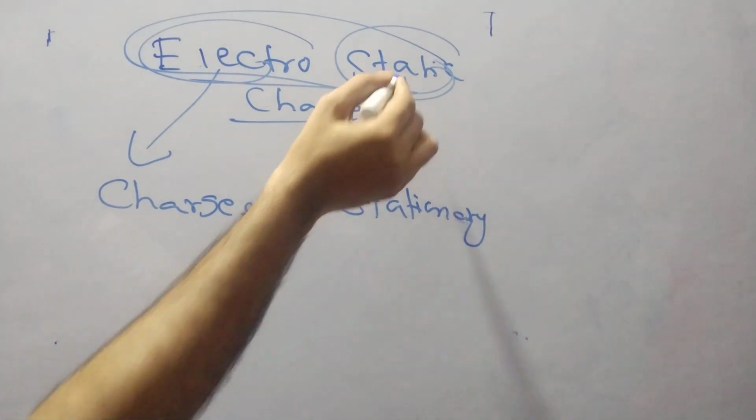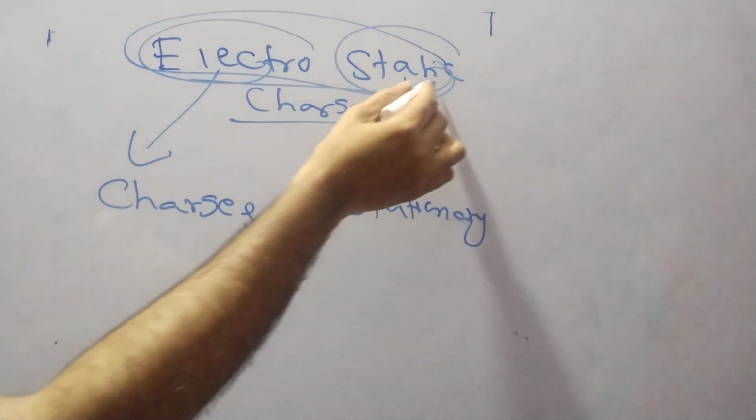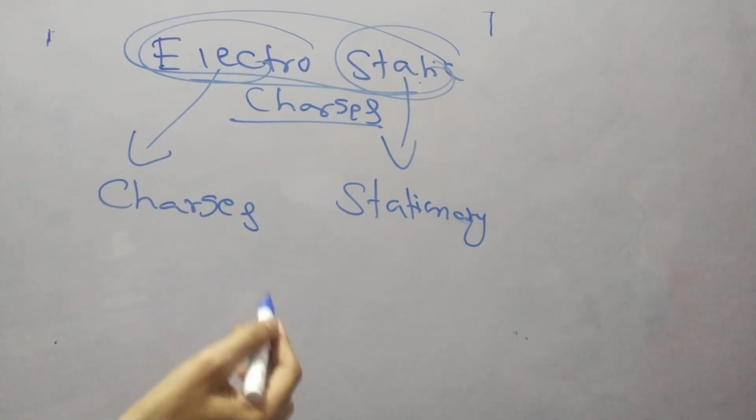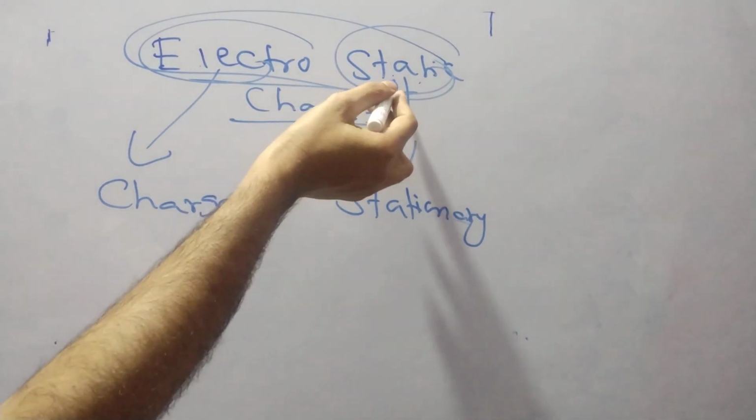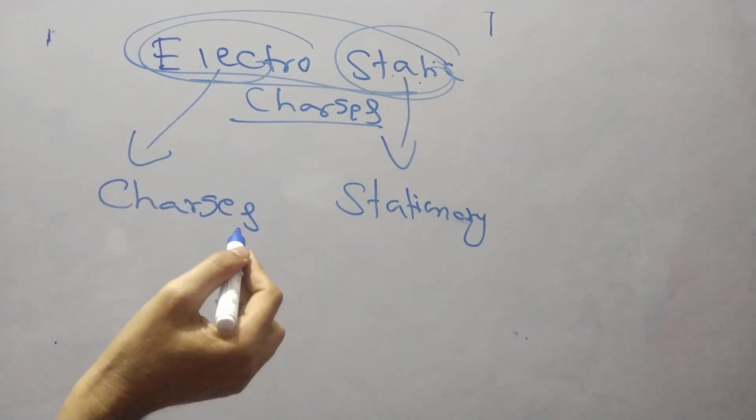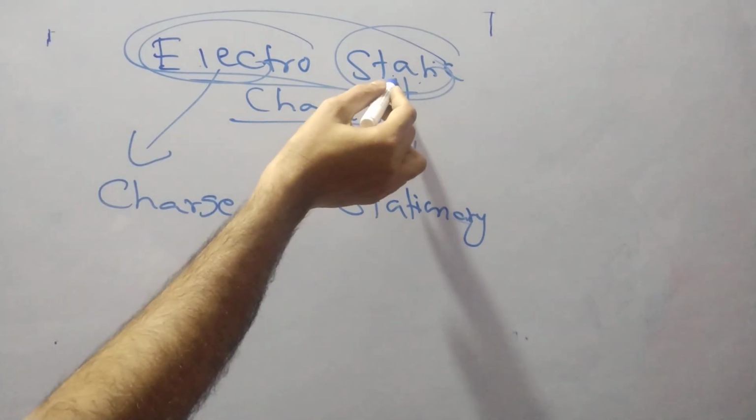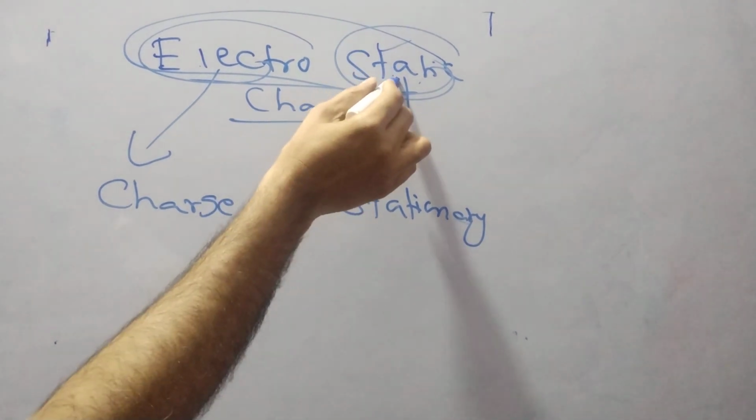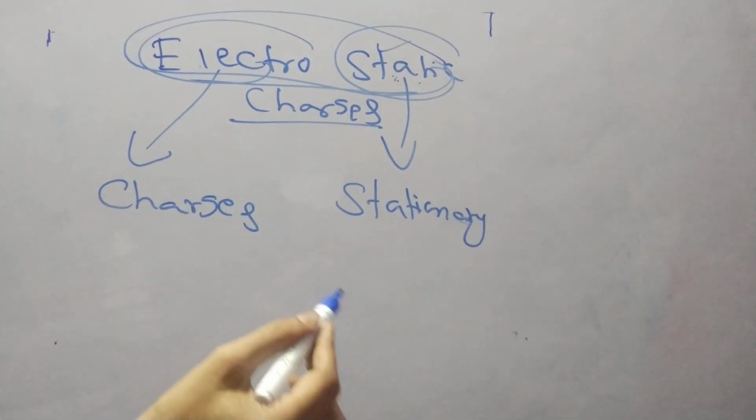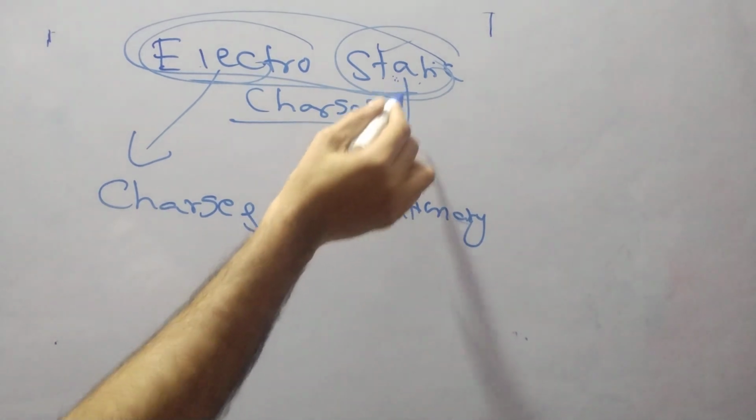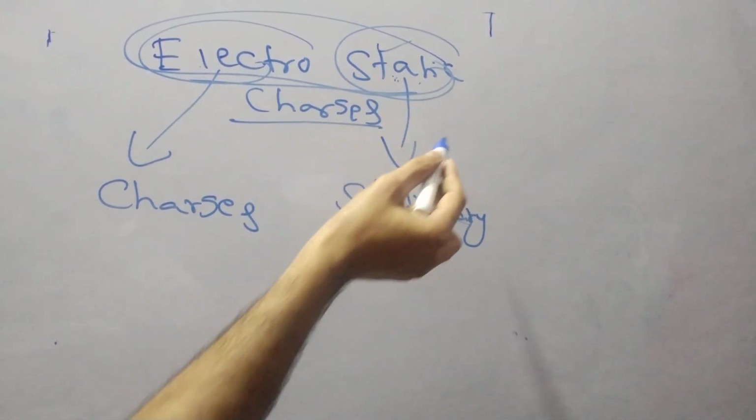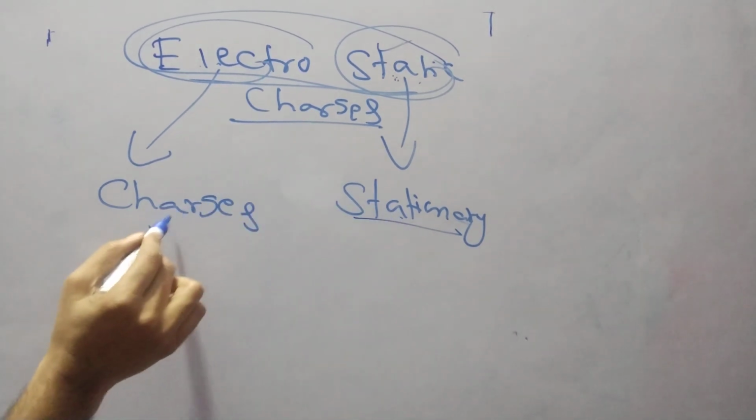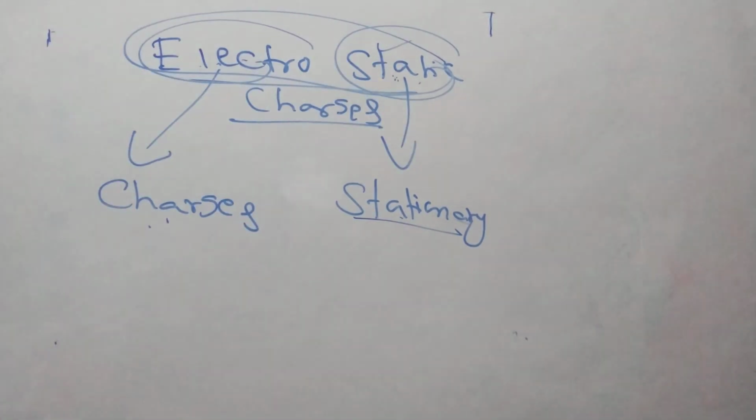So in physics we have two conditions, static and dynamic. Static means they are stationary. If the object or charges are stationary, that is known as static. If they are moving, you can use another word, dynamic. Dynamic means the charges or objects are moving. The study of the stationary charges is known as electrostatic.